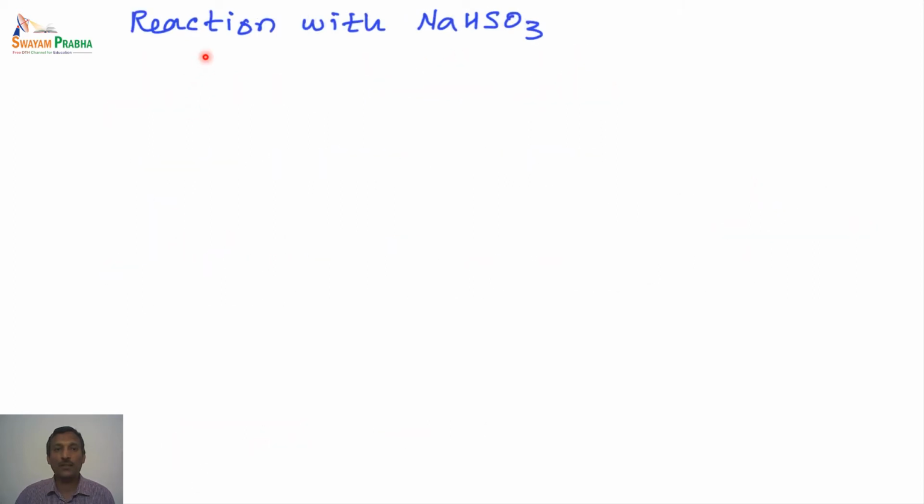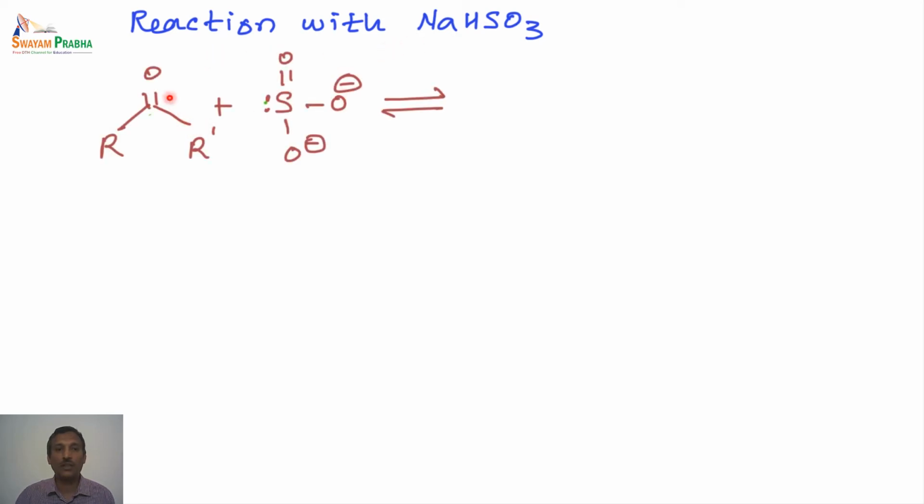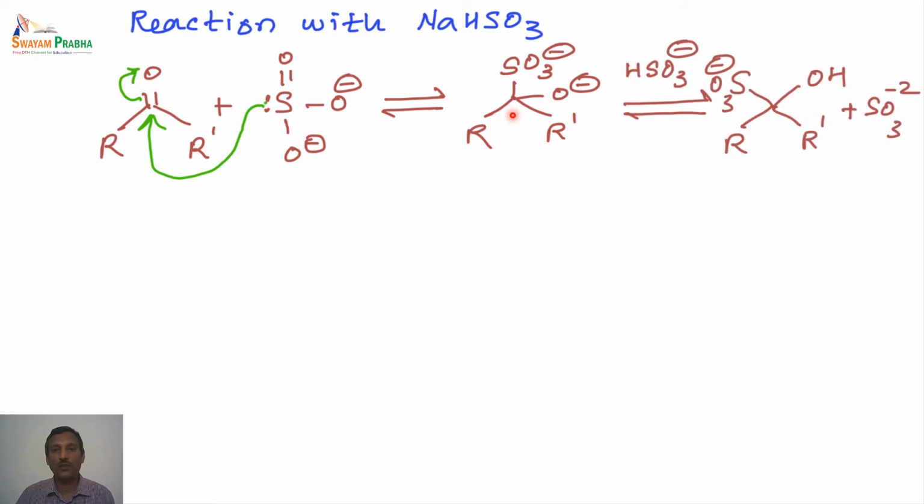Then the next step is reaction with the bisulfite. In this particular case, a carbonyl group is treated with the bisulfite. This gives an addition complex, as shown here, and this loses an HSO3 minus unit to give the corresponding derivative here.